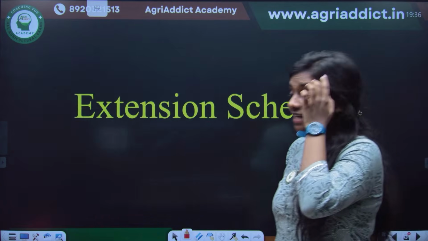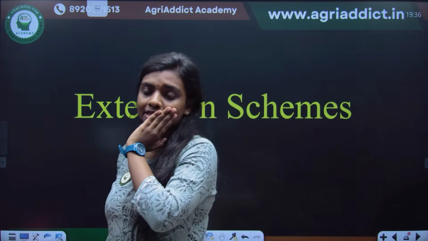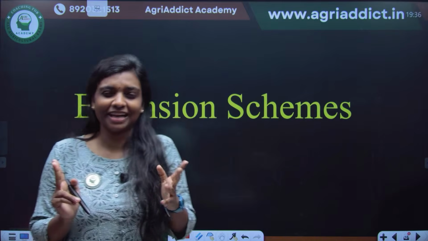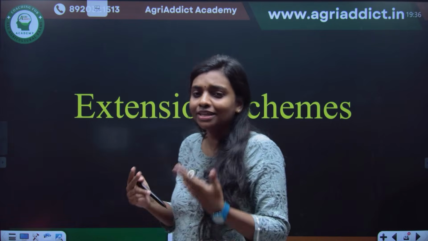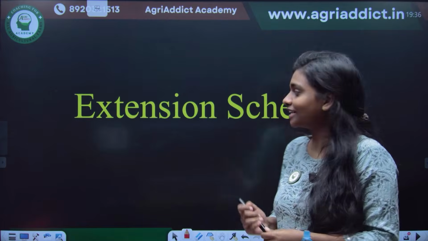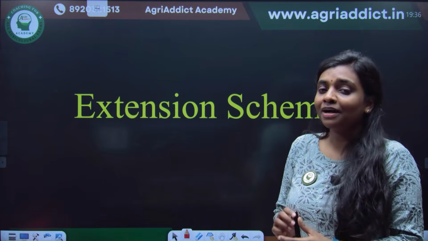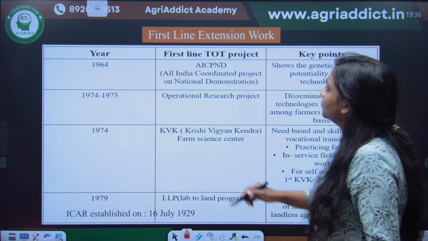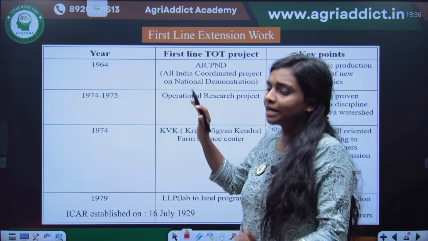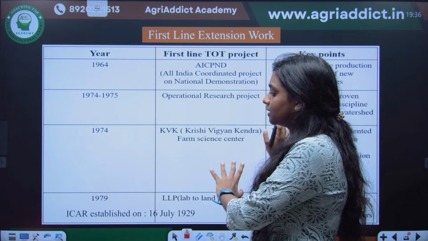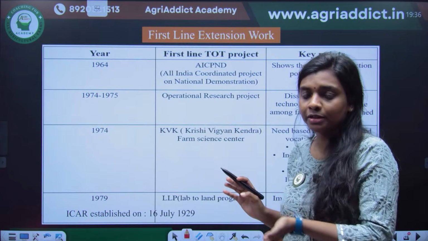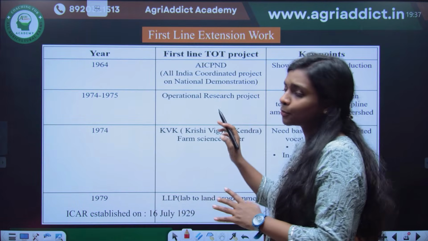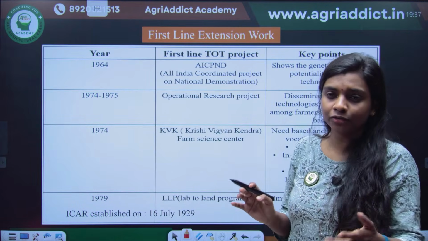Now comes the extension schemes. Extension schemes are one of the very big and a little bit difficult chapters, because so many programs are involved in it, but it is very important. The first line is extension work. If you have attended the regular CUET PG class, you might be familiar with the programs already, because even if I read out all these programs, it will be difficult for you to remember now.